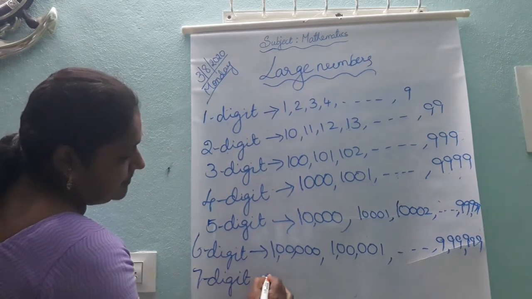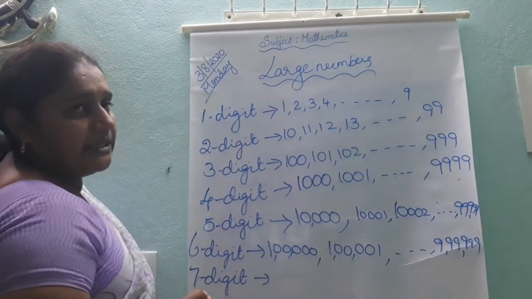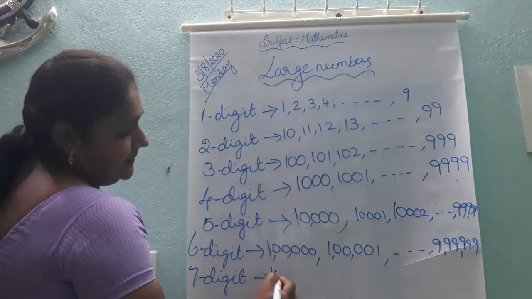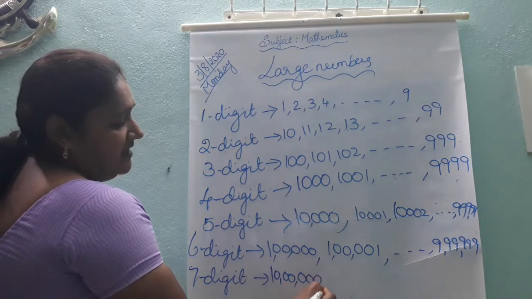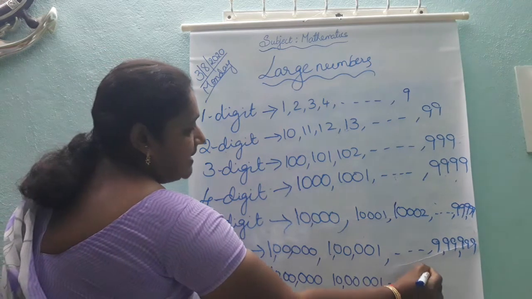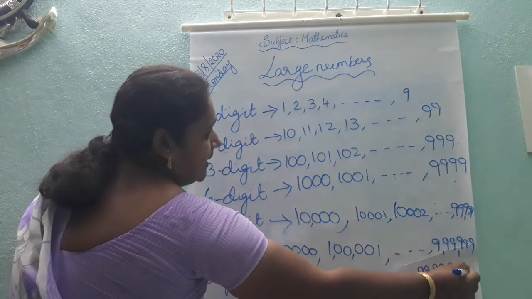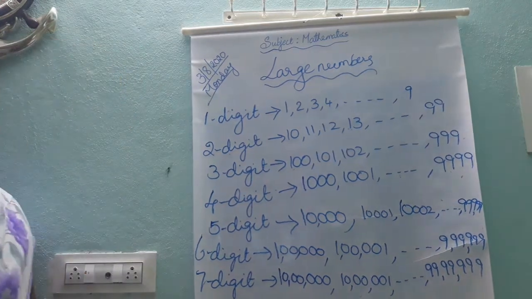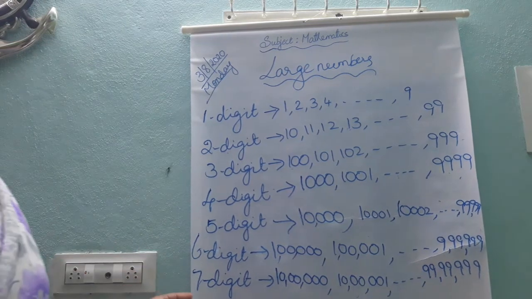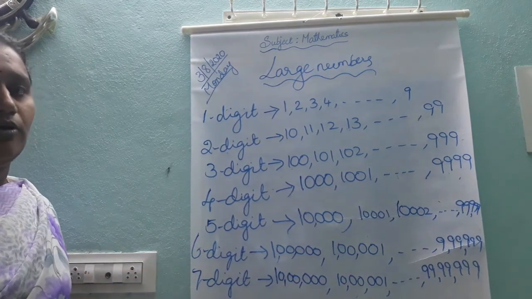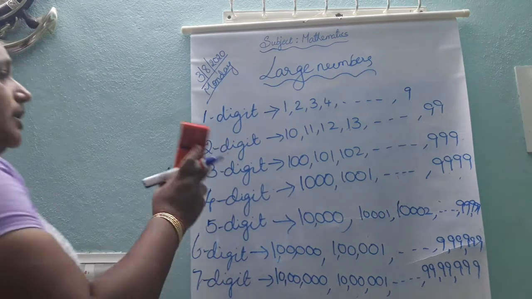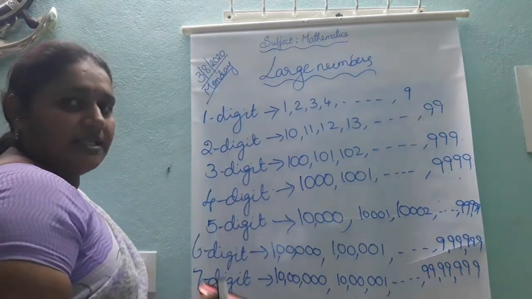Next, 7-digit numbers. After 9,99,999, what do you get, children? 10 lakh. 10 lakh, 10 lakh 1, and so on up to 99,99,999. Okay, children. Like that you can write the numbers basing on the number of digits. This is the classification basing on the number of digits. In this you can tell which are smaller and which are greater.